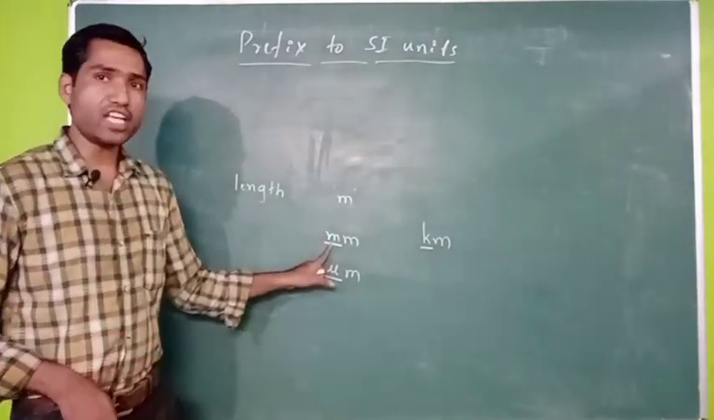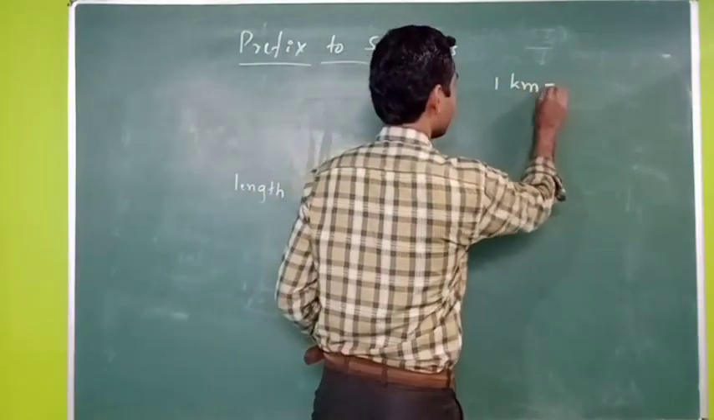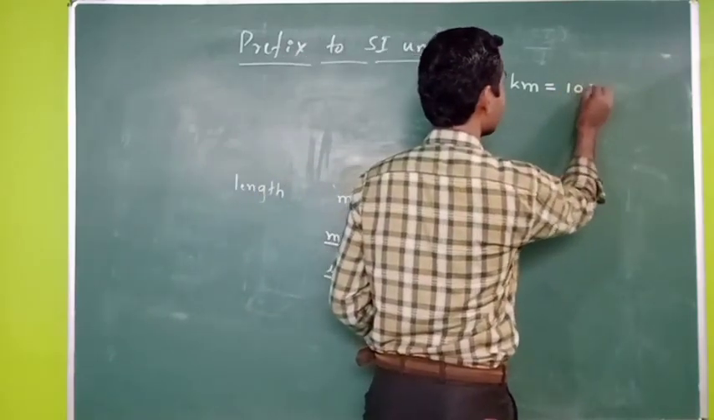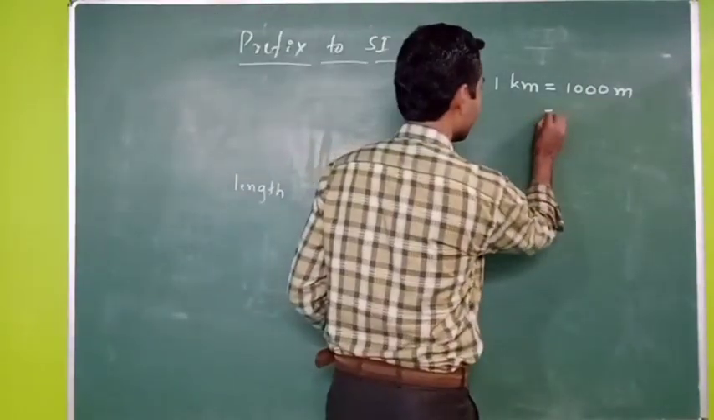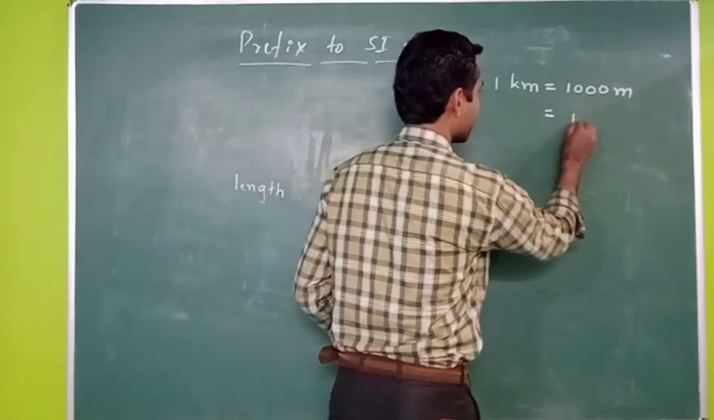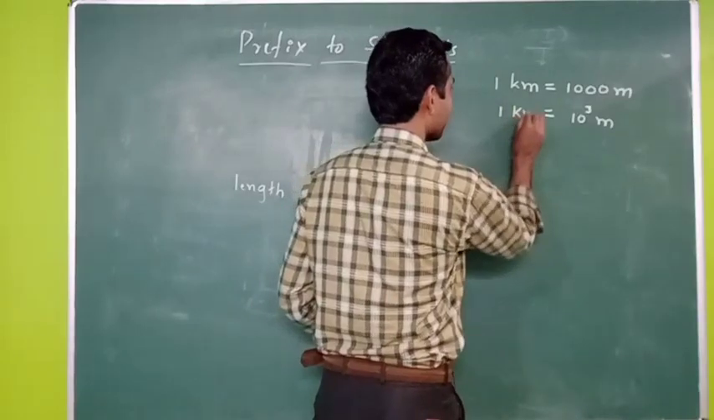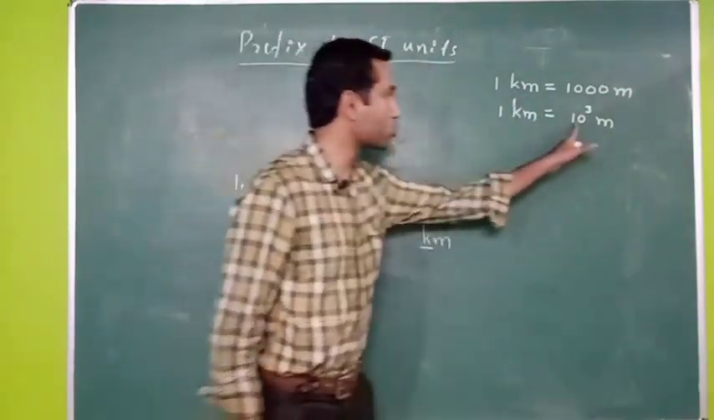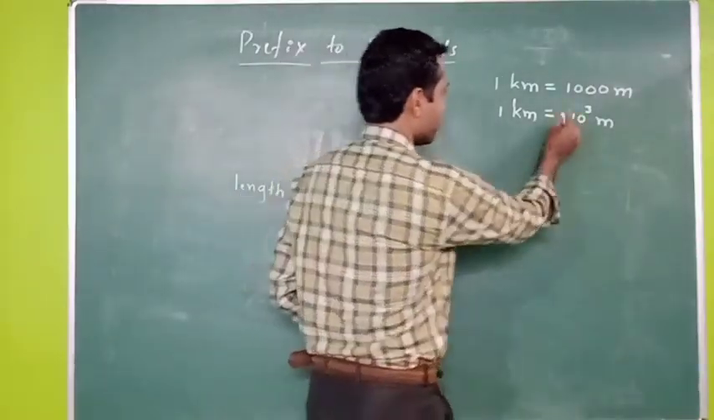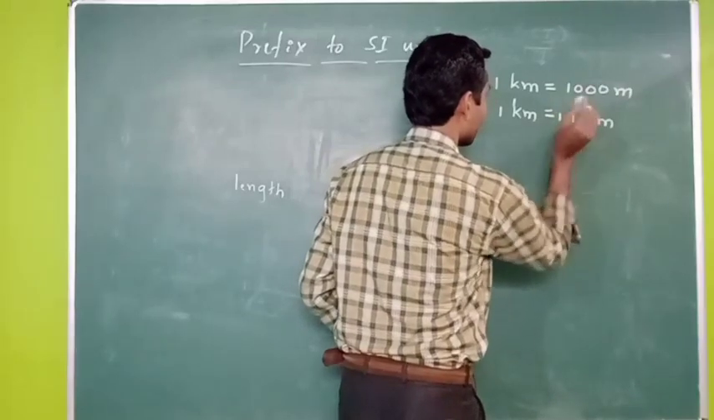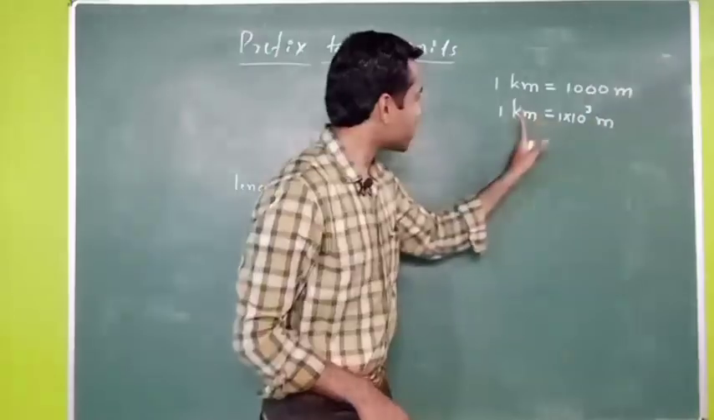So now from our high school science we know that 1 kilometer is equal to how much? It is equal to 1000 meter, right? So this can be written in the power of 10 as 10 raised to 3 meter. So that is, 1 kilometer is nothing but 10 raised to 3 meter. So just observe these two. So here we can write 1 into 10 raised to 3 meter. So just observe these two.